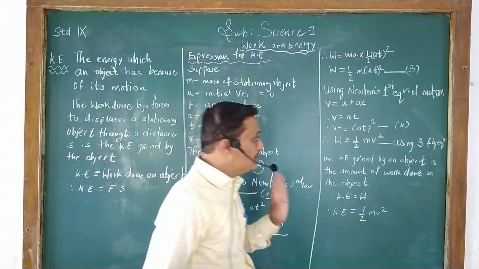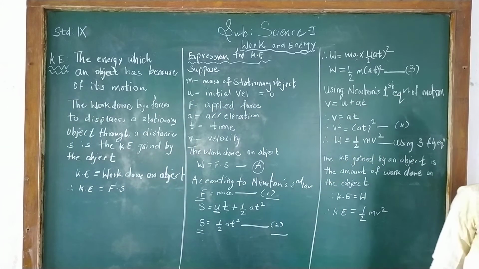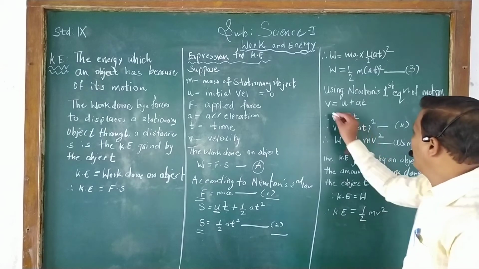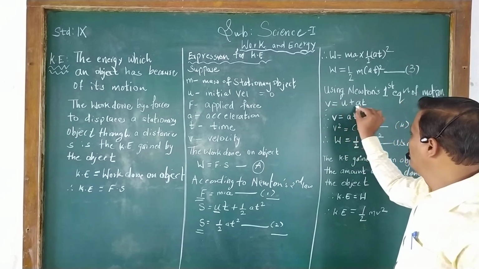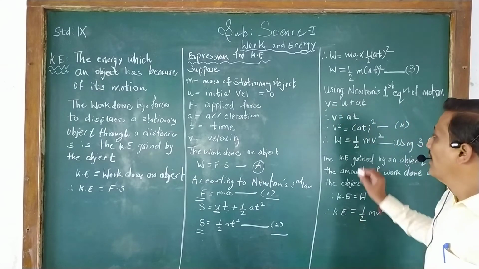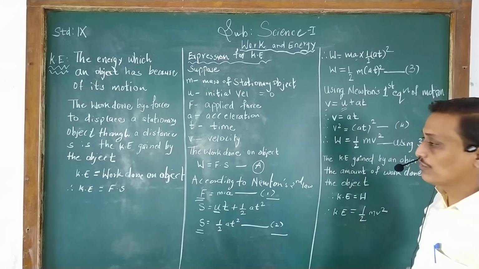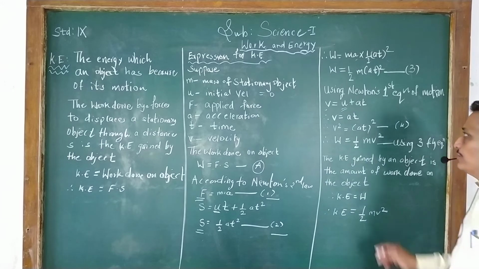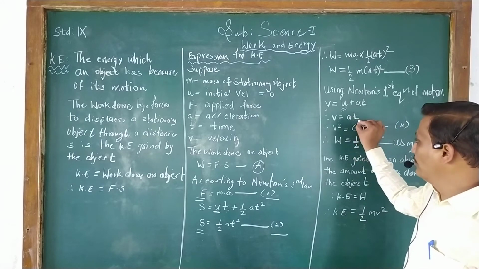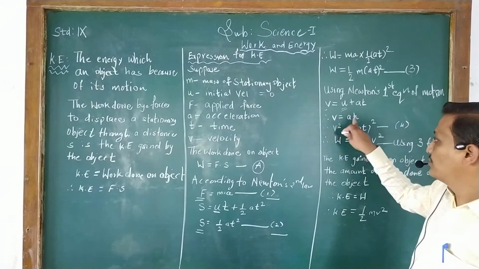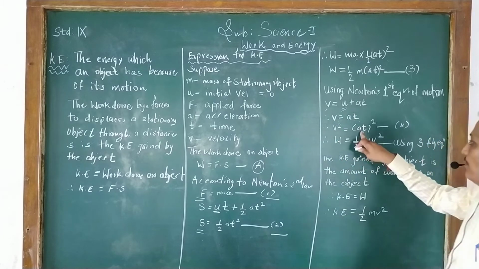Now using the first equation of motion, you get the value of velocity: v equals u plus at. As u is 0, putting that value, you get v equals at. Squaring this equation, you get v square equals a square t square.